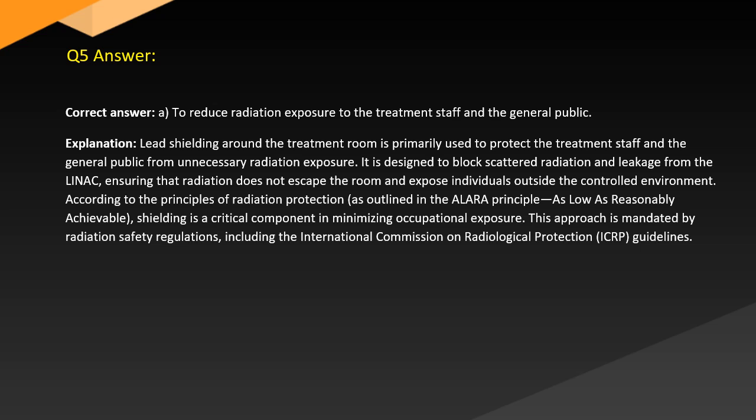According to principles of radiation protection as outlined in the ALARA principle, as low as reasonably achievable, shielding is a critical component in minimizing occupational exposure. This approach is mandated by radiation safety regulations, including the International Commission on Radiological Protection (ICRP) guidelines.